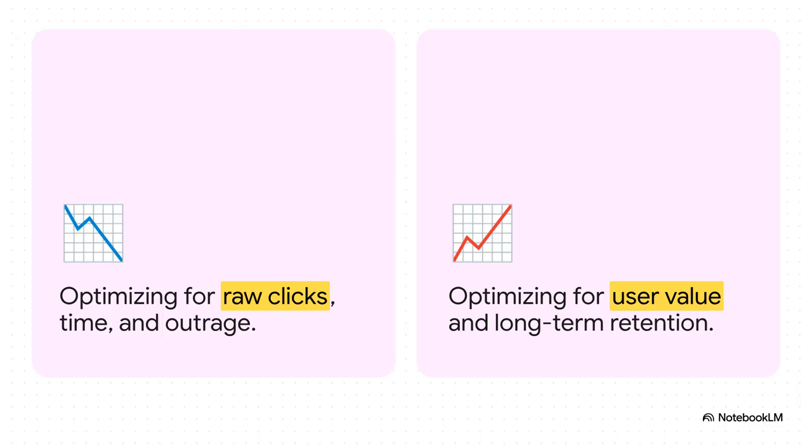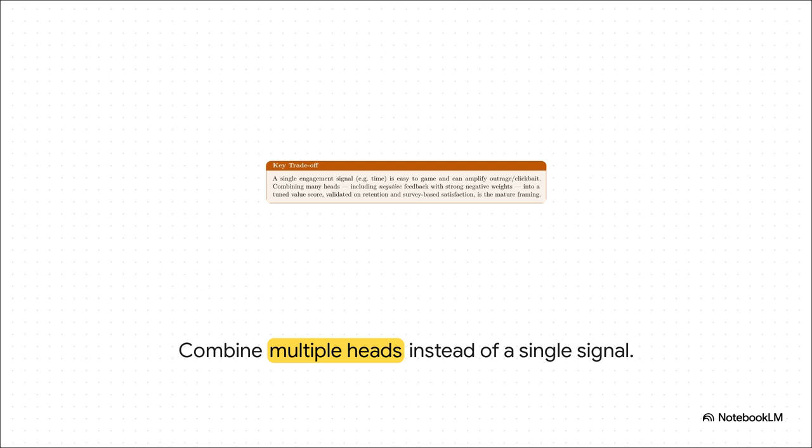And why is that? Well, because outrage and clickbait just burn users out. Think about it. If an app just feeds you trash, eventually you're going to close it and never come back. The true North Star for these systems is genuine user value. That's what actually translates to you returning day after day. Relying on a single metric, like, say, just measuring the time spent on a post, is incredibly easy to game. Plus, it aggressively amplifies sensationalism.